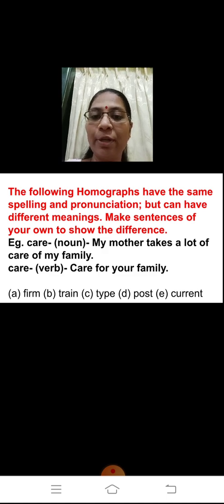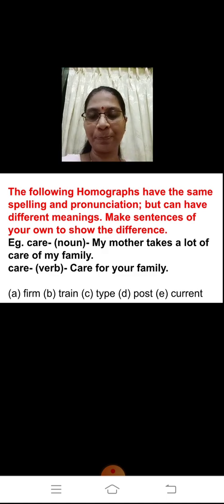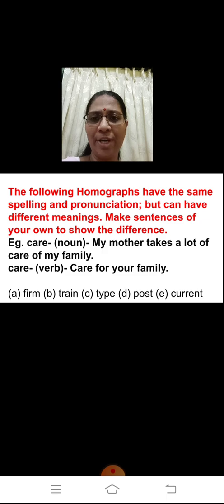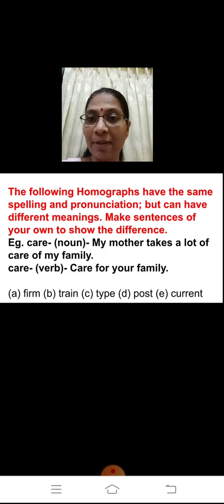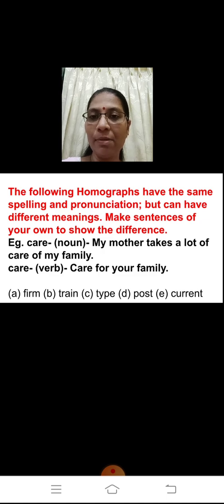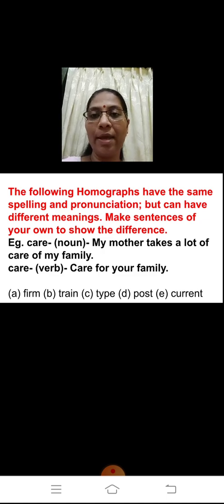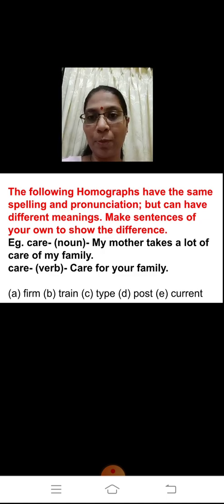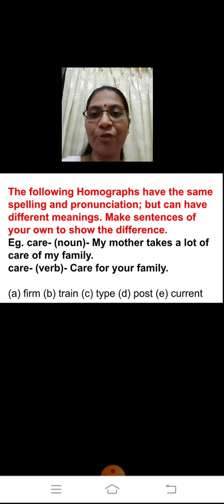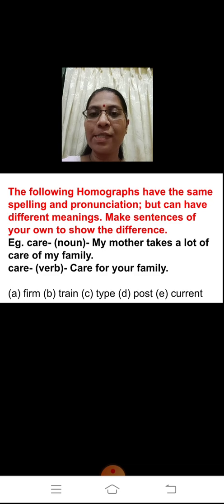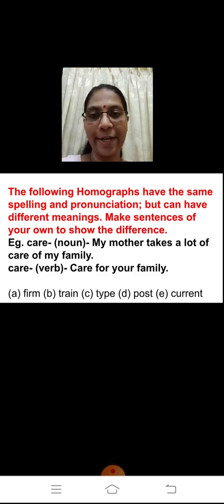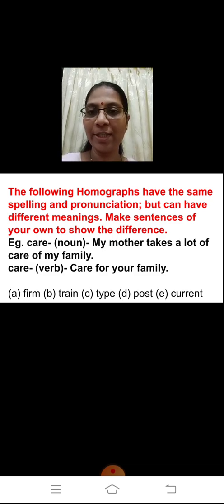So here you are having five words: firm, train, type, post, current. There's nothing which I have given from anywhere else. All these topics are there in your textbook itself, but they are activities for you to do. So you are not going to lose anything. You are just completing what is given in your textbook. I hope this is also clear, children.